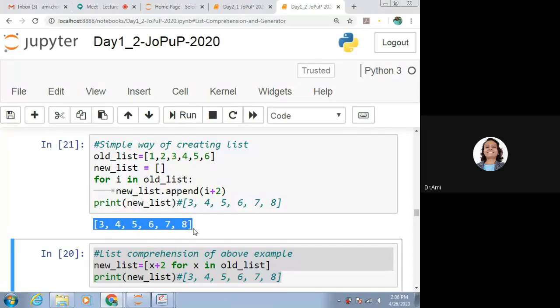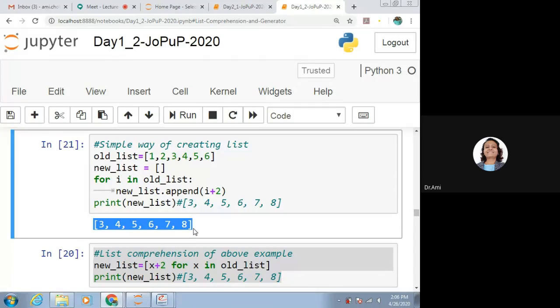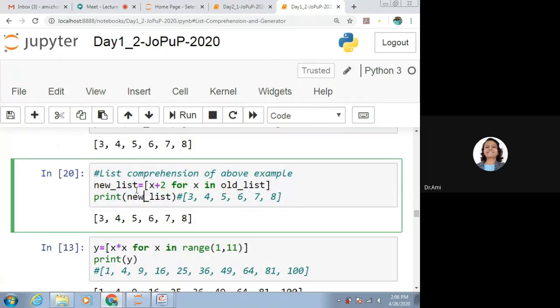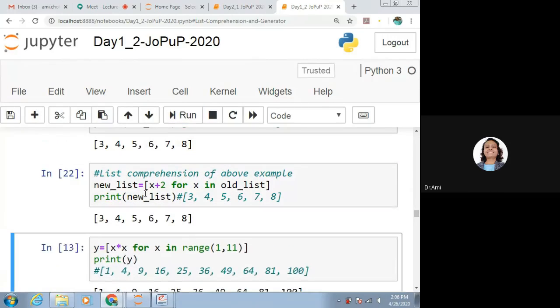The new list which is created is 3, 4, 5, 6, 7, 8. Let's see this one, what it gives. It gives us the same output. So it is list comprehension, a concise way to create a list, and that is why it is called list comprehension.